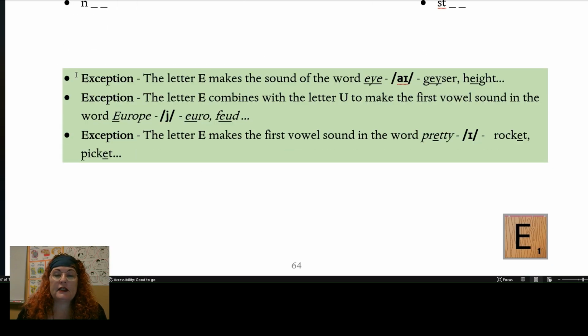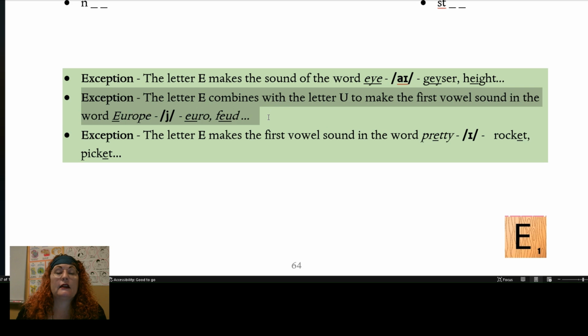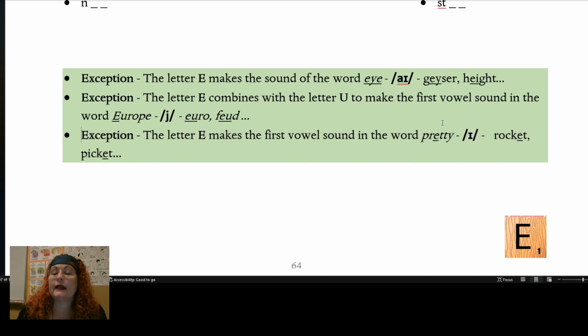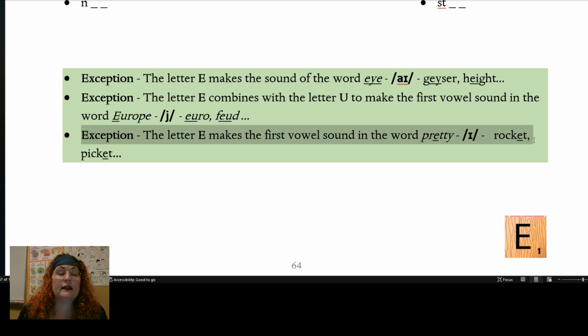There are some exceptions. E sometimes makes the sound of the word I, as in geyser or height. Sometimes E and U combine to make the sound U, as in Europe, Euro, feud. Sometimes E makes the first vowel sound in the word pretty. It, rocket, picket.